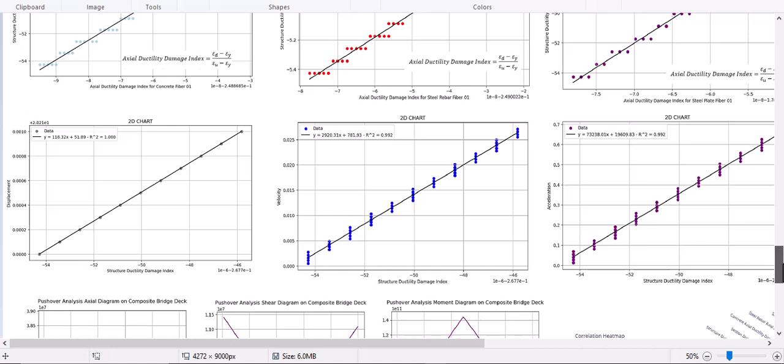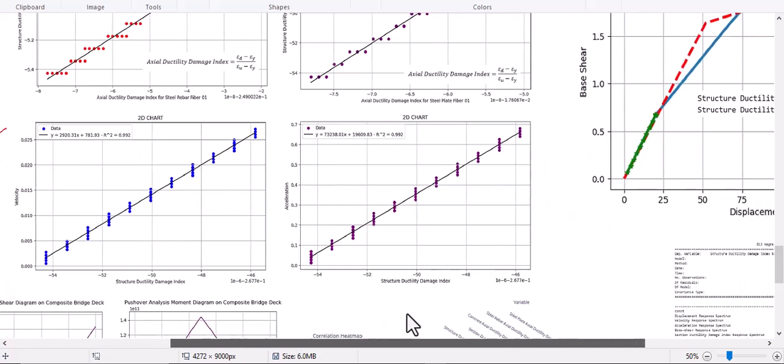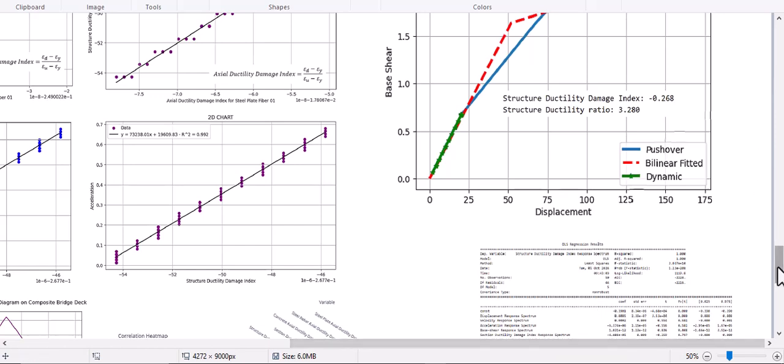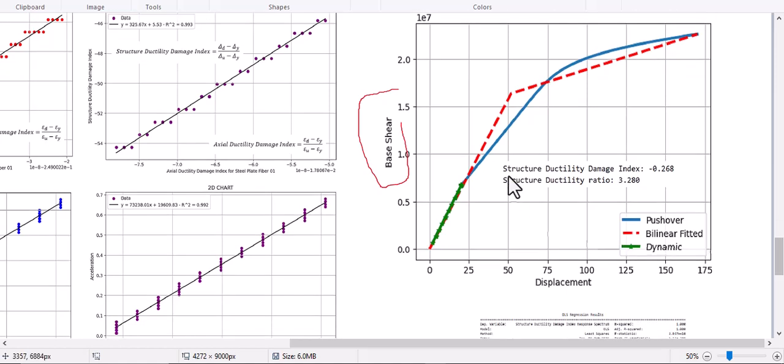And structural ductility damage index and displacement, it has very good linear relations, and also the structural ductility damage index and velocity, accelerations, and so on. And you see in here relations between displacement and base shear based on the last outputted data. It has this shape, so the green line is a dynamic analysis and the blue line is a pushover analysis. So based on this analysis, we're going to output the structural ductility damage index.